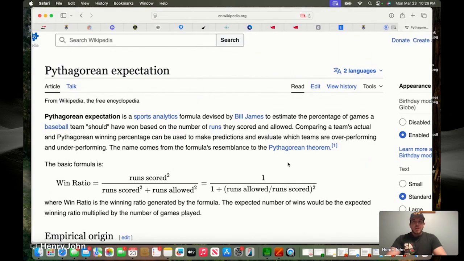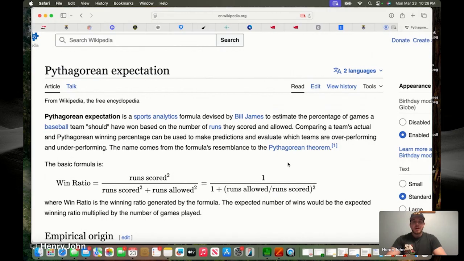Starting off, a little overview of Pythagorean expectation. It's a sports analytics formula devised by Bill James. Basically, it estimates the percentage of games that, in this case, a baseball team should have won over the course of a season. With this being 2026, we'll be looking at 2025 numbers. It's based on their total runs scored and their total runs allowed. So real, base level stuff as far as that goes.